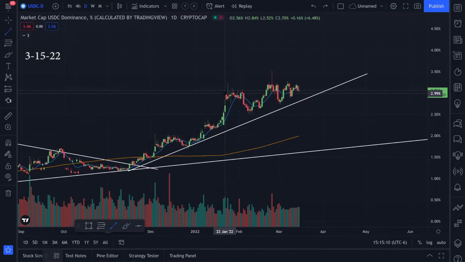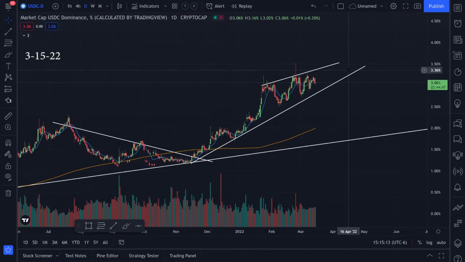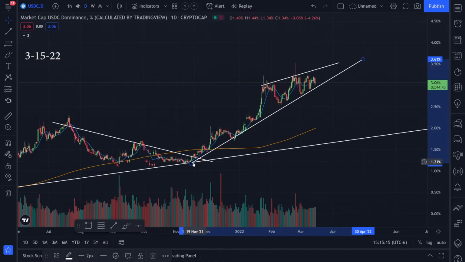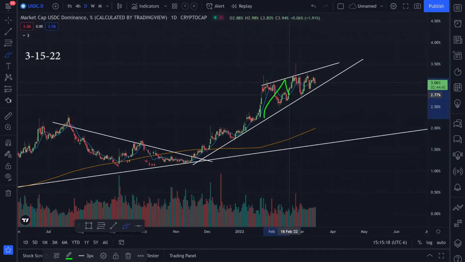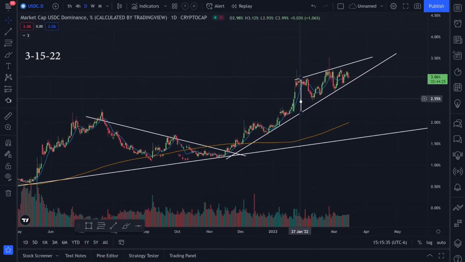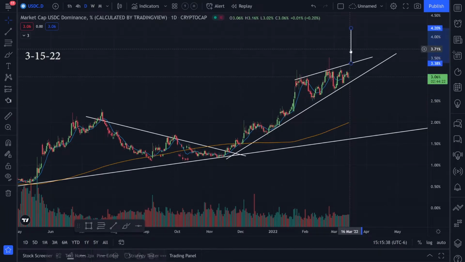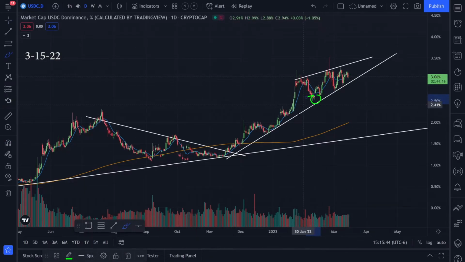This could be a rising wedge pattern, which is bearish. Once we break this trend line going to the downside, these rising wedge patterns are usually bearish patterns. If we could break up as well, that would be parabolic. That's usually how we get parabolic runs, and we would target from the top to the bottom, something like that. If we do break to the upside, we'd be looking at a target something like this. But if we break to the downside, what we'd be looking at are the previous support levels, or pretty much the bottom of the wedge, which is around, let's say, 2.26%.